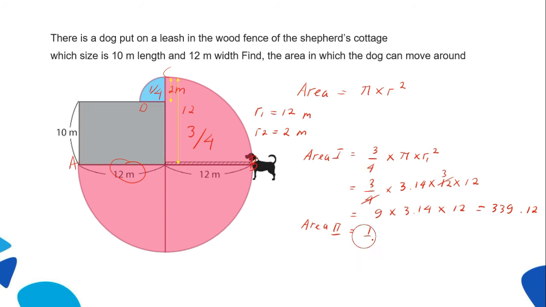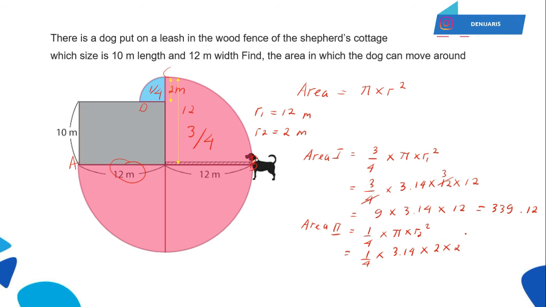We can write 1 out of 4 times pi times radius square is equal to 1 out of 4 times 3.14 times 2 times 2. By using the same way, the answer is 3.14 meters square.